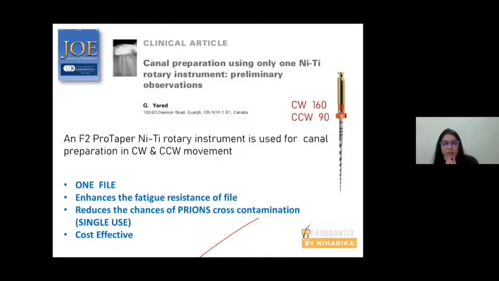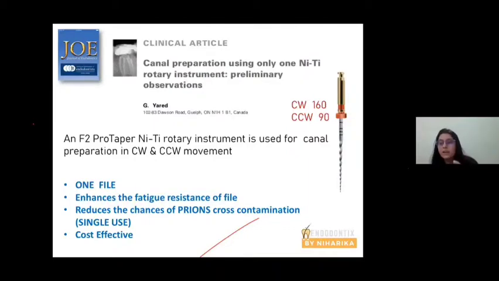There were a lot of articles, and Dr. Gassin Yared is supposed to be the endodontist who invented the principle of reciprocation in rotary endodontics. He used an F2 file of the ProTaper system. Why? Because the F2 file has a reverse cutting edge. That means it cuts the dentine in clockwise direction and it cuts the dentine in anti-clockwise direction. So that is why he decided to use F2 ProTaper.